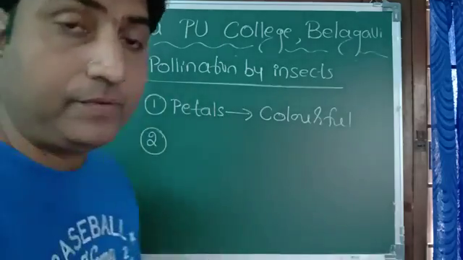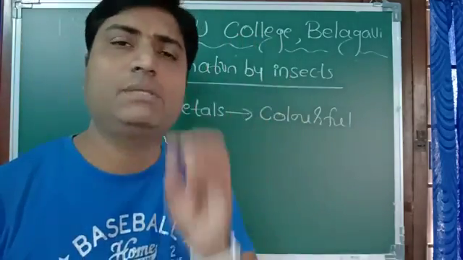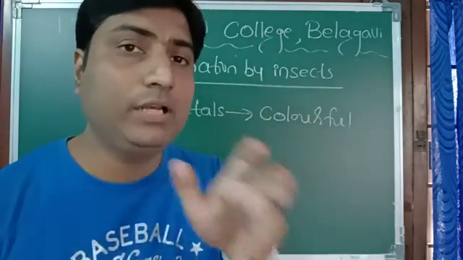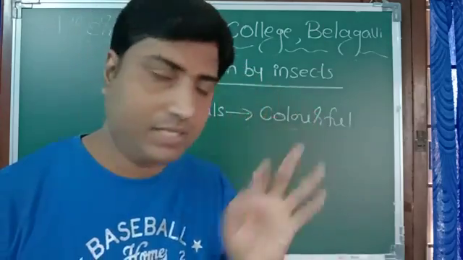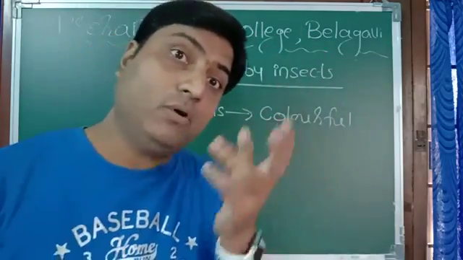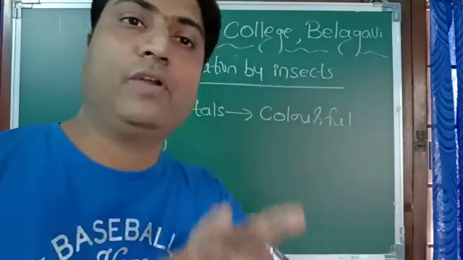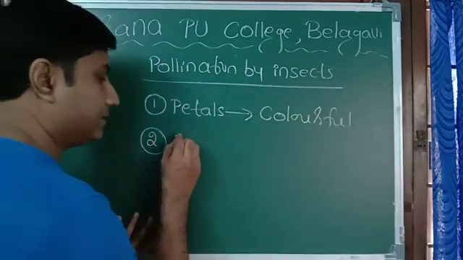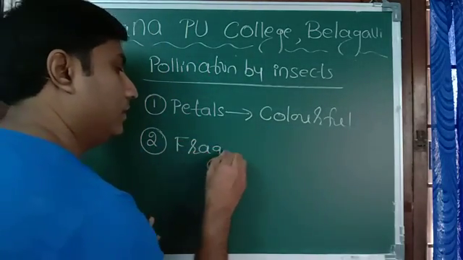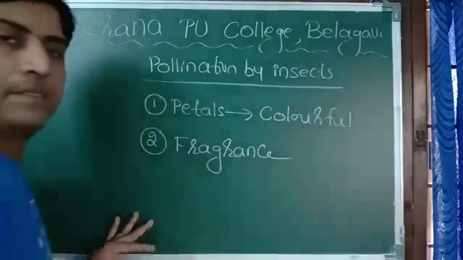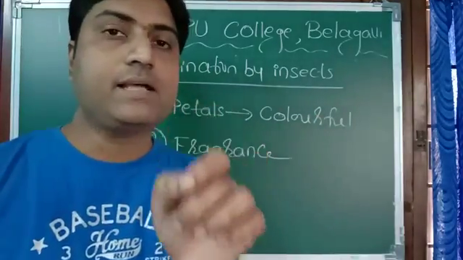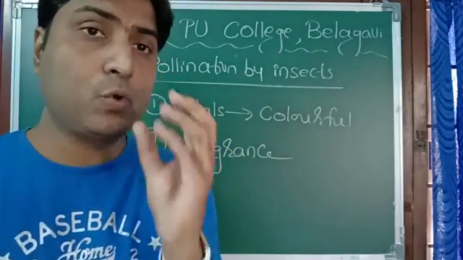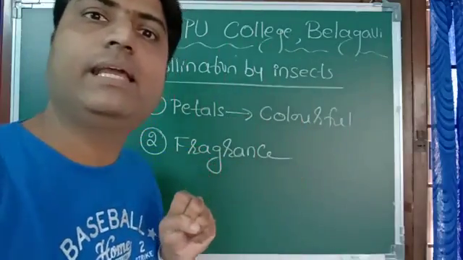Second one, if the petal is of dull color. Dull color means a white color. If the petal is of white color, then the insect will not get attracted by the petal. So now the plants or the flowers use a different trick. There will be a sweet smell in the flower and you call it fragrance. Fragrance is sweet smell. You take the example of jasmine. In jasmine, the petal is white in color, but the smell is so attractive, it attracts the insect very easily.